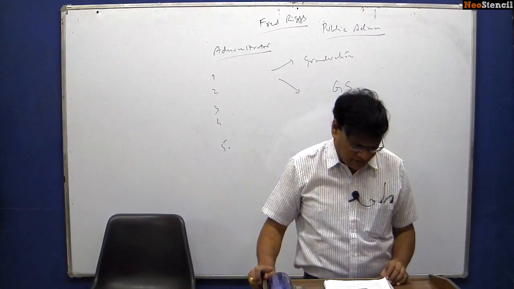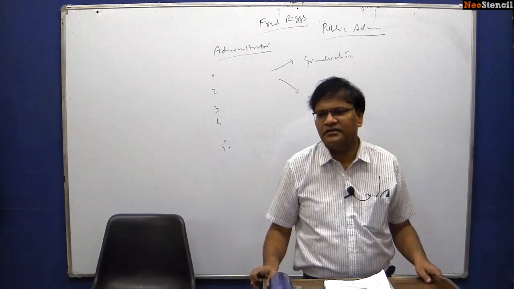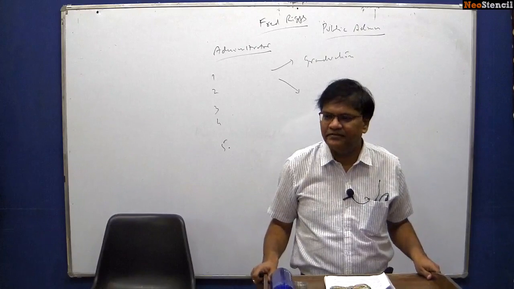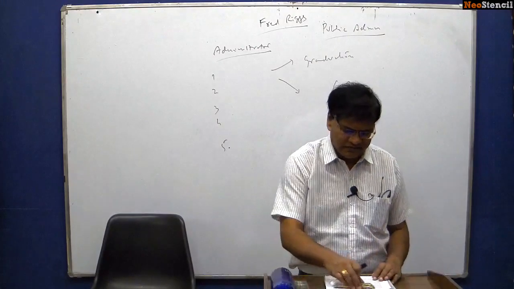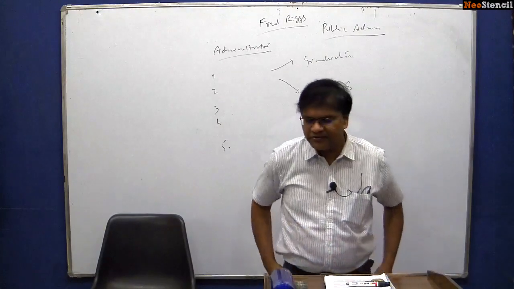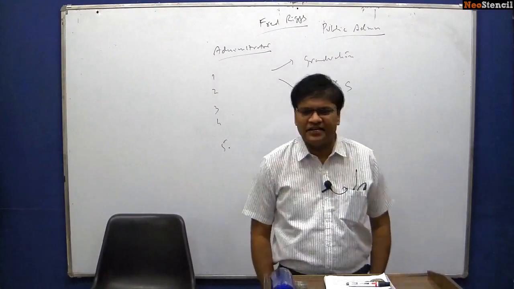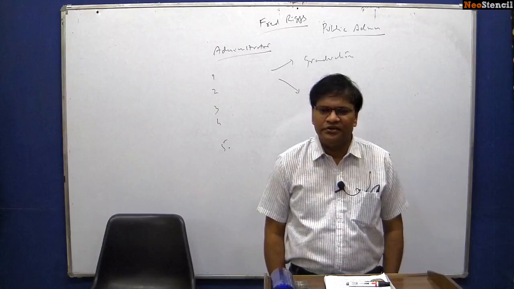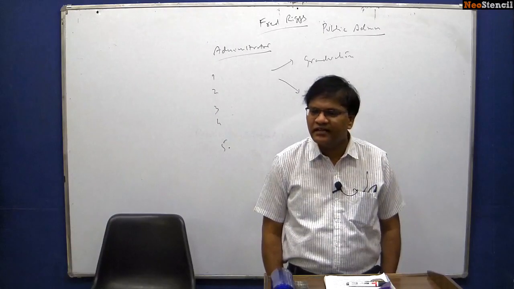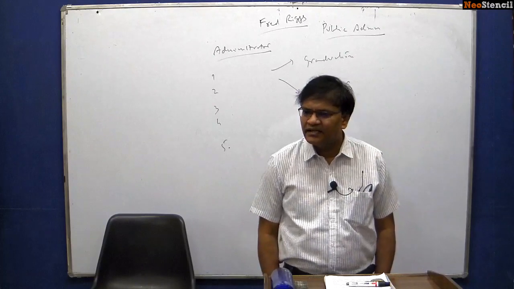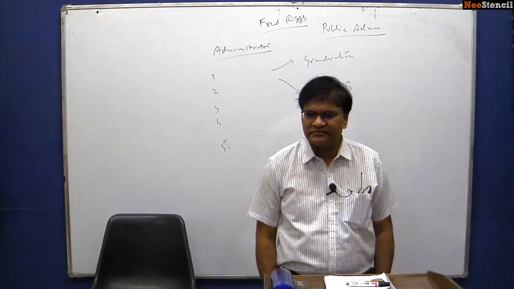Why? Because he is one thinker who had conducted experiments in India. We talked about so many administrative thinkers here, but most of them have conducted their experiments in America or in Europe. Obviously, their theories do not reflect the conditions in our country.